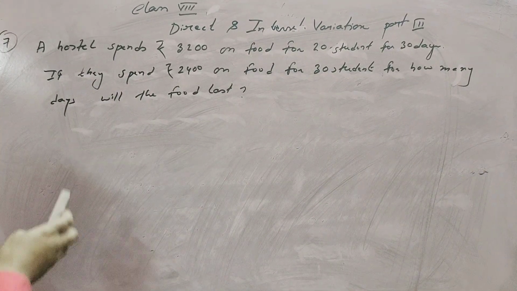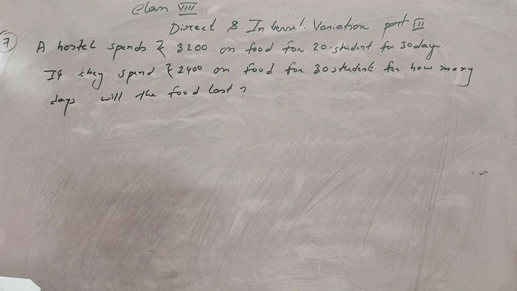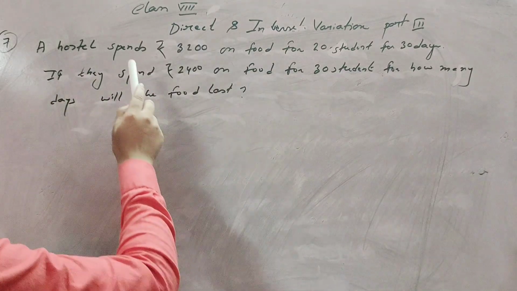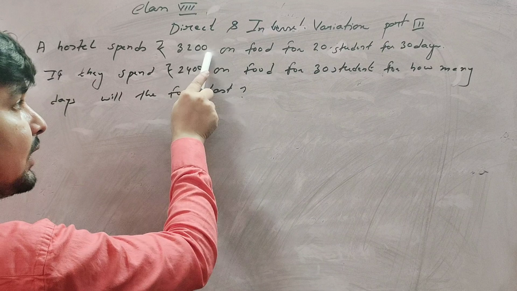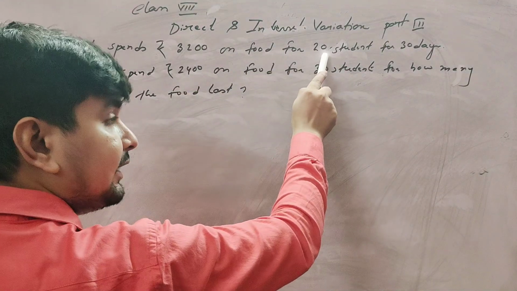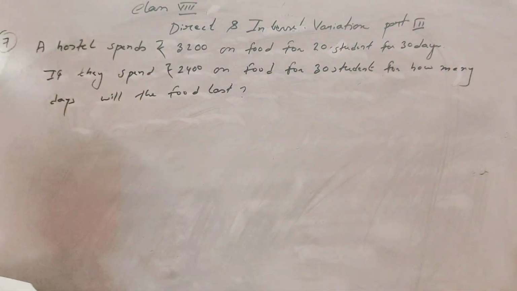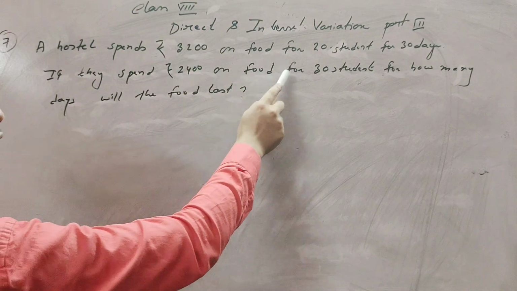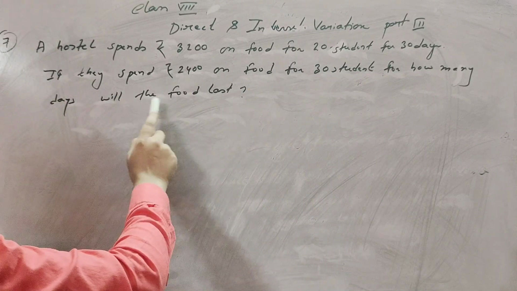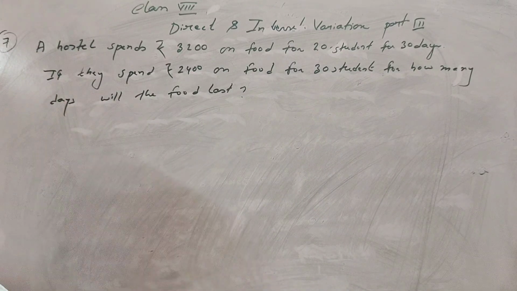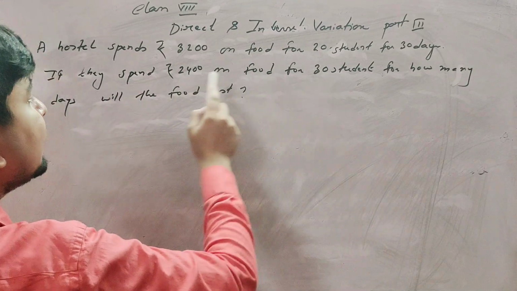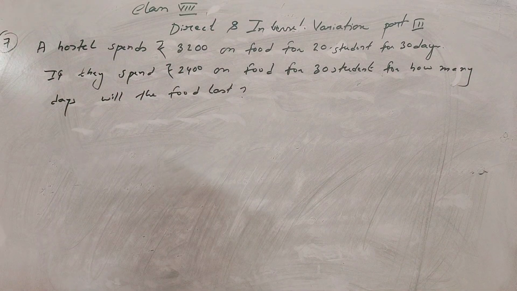Question number 7: a hostel spends rupees 3,200 on food for 20 students for 30 days. Clear? If they spend rupees 2,400 on food for 30 students, how many days will the food last? That means if 2,400 is spent on 30 students, how many days will the food last? The number of days you need to find out.